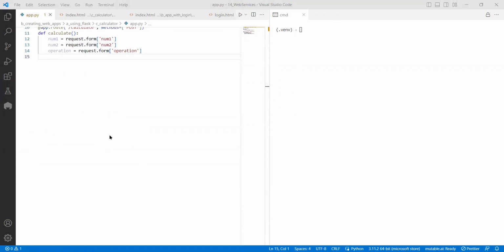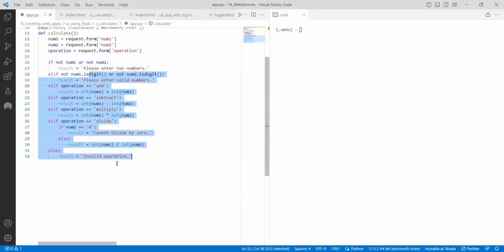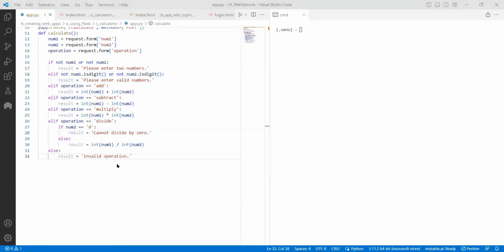So to understand it, I will do something like this. The logic is that if the user is giving number 1 and number 2 correctly, then proceed. If they are not numbers, say please enter two numbers. If they are numbers and digits, all kinds of validations. If everything is fine, I'm doing the operations. So finally, the result, whatever I'm getting, that I need to render.